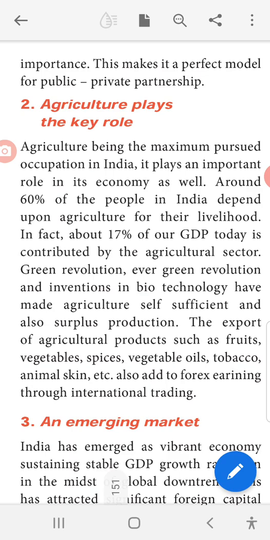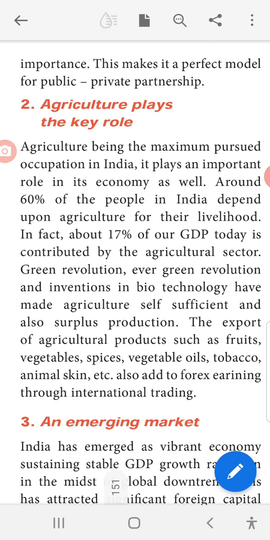Private means that individuals. Next one is agriculture plays the key role. Agriculture being the maximum pursued occupation in India, it plays an important role in its economy as well. Around 60% of the people in India depend upon agriculture for their livelihood. In fact, about 17% of our GDP today is contributed by the agricultural sector. Okay, which one is the important sector? That is agriculture. Okay, 60% of the people depend upon agriculture for what? For their livelihood. Okay, 17% of our GDP today is contributed by the agricultural sector.